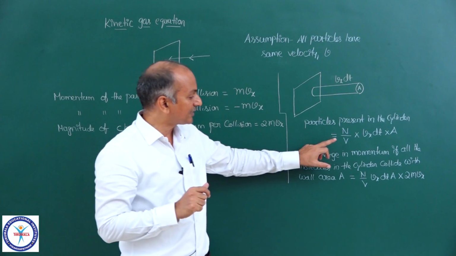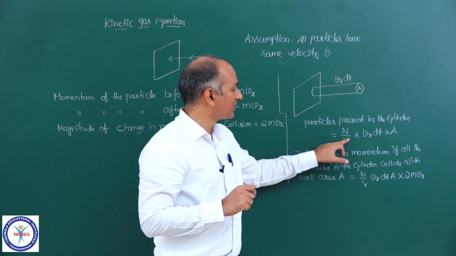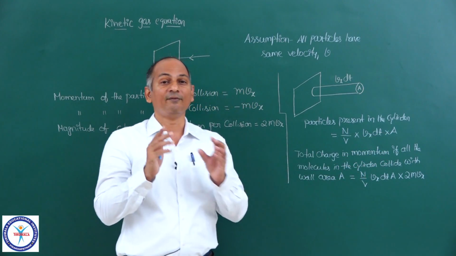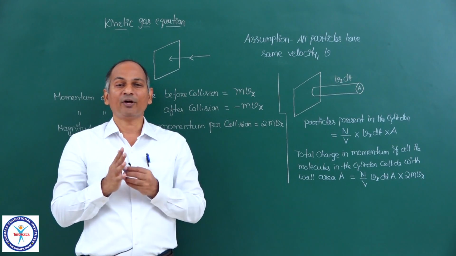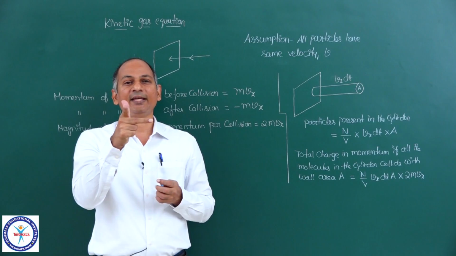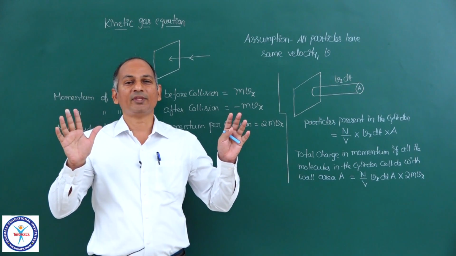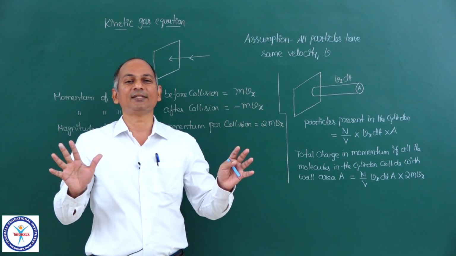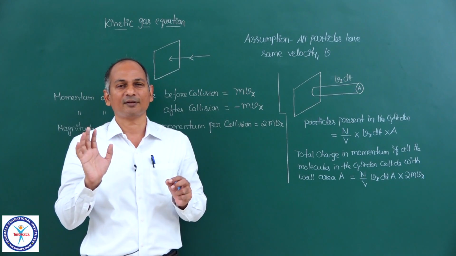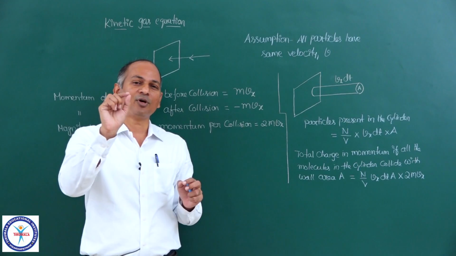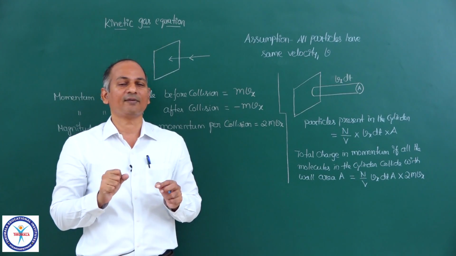Only 1/6 of these many molecules will collide with the area A, because we have three axes, x, y, z. Suppose the vessel which we have taken is a cubical vessel, for example. Let me take a very simple case, a cubical vessel. Now, there is a molecule at the center of the vessel.